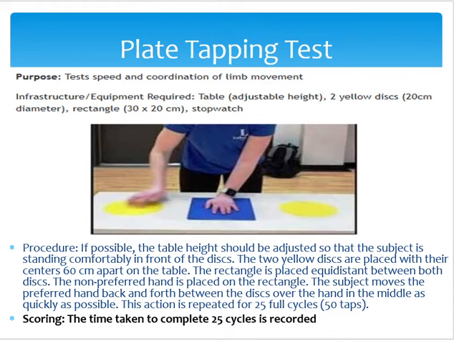You have to stand and keep one hand on that blue paper, as you can see in the video, and at both the sides you will keep the yellow plates. This has to be performed for 25 full cycles, that is 50 taps. When the start is said, 25 full cycles have to be done, that is 50 times tapping has to be done, and the plates should be kept 30 centimeter apart on both the sides.